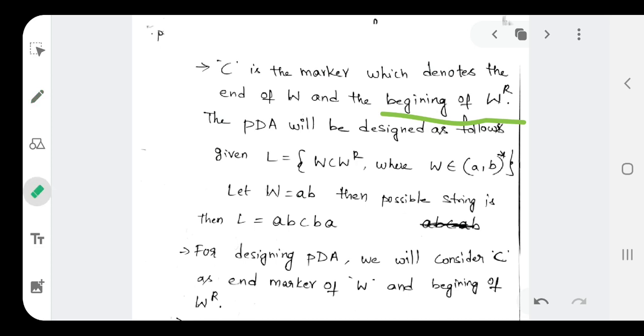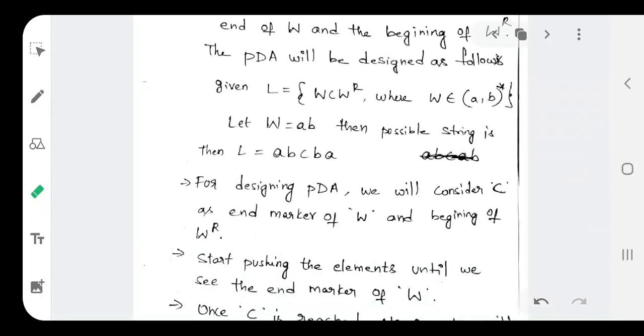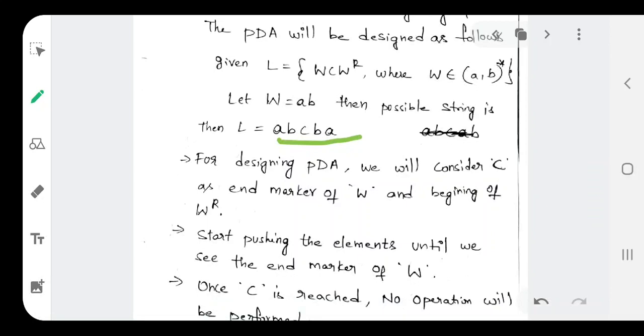Now, if the given string is from the condition W equal to AB, suppose I have taken W equal to AB, what is the language I am going to get here? ABCBA is the string I am going to get.